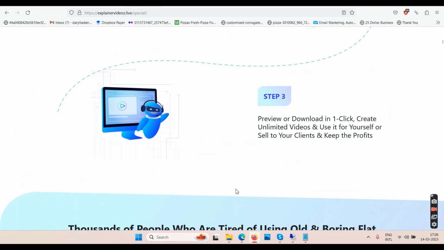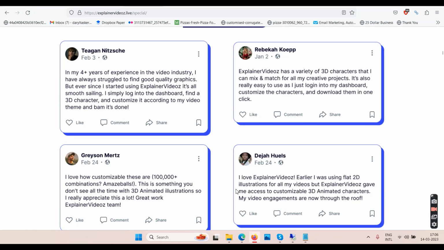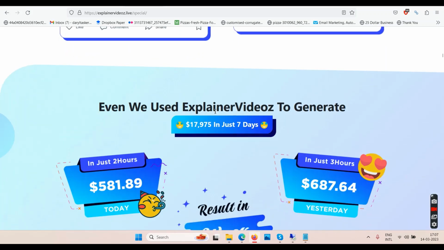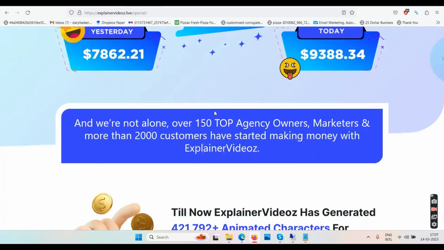Anyways, nothing else important on the sales page, because they will be trying to show you proofs here. Now these are fake proofs, by the way. These are fake proofs and testimonials, so don't go after them. And these are again fake proofs here, showing money screenshots. Nobody made any money with this. Okay, so it's all fake here.